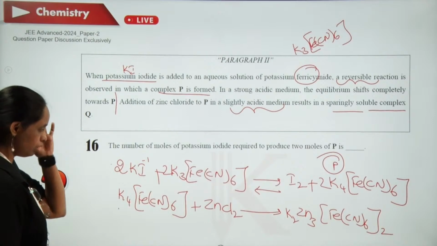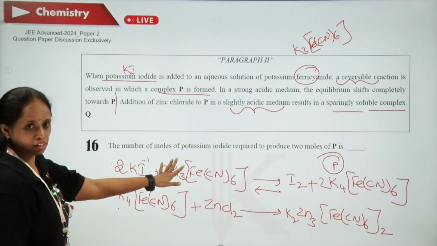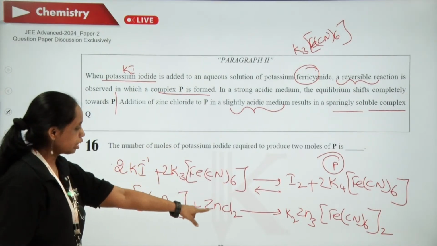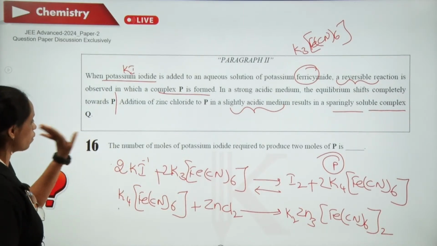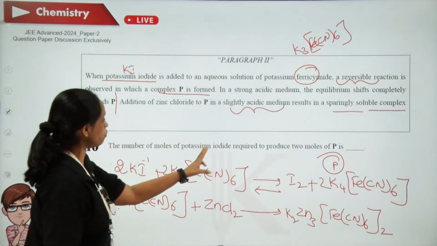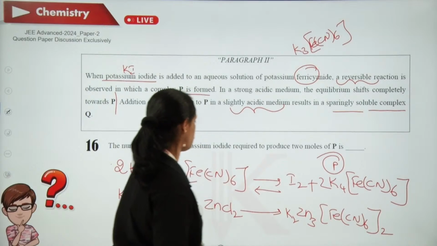The first equation you will even study in I- identification and iodometry. The second one is the typical one. It will come in zinc identification. So based on these two equations, two questions are there. First one: the number of moles of potassium iodide required to produce 2 moles of P.